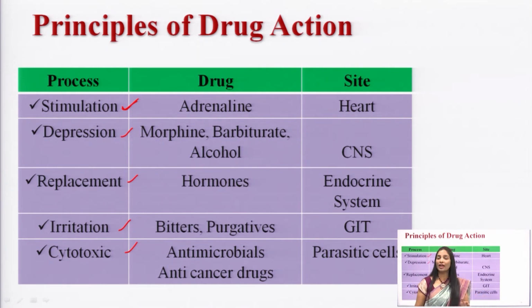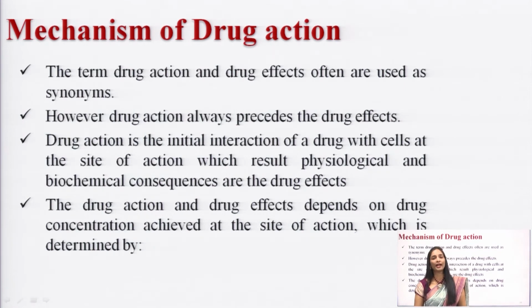Okay. So here we have completed the principles of drug action, which represent stimulation, depression, replacement, irritation, cytotoxic action and finally alteration in the immune system. And now we will discuss the mechanism of action, how the drug exactly acts when it enters into the body. Before discussing this mechanism of action, I have to explain two terminologies: what is meant by drug action and what is meant by drug effect.